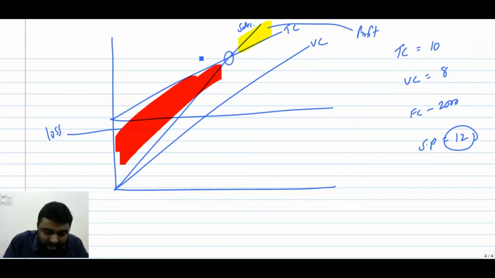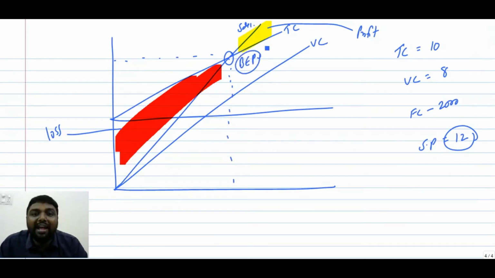The level where both the sales curve and total cost curve are the same, we call by a name: break-even point. So what is break-even point? Break-even point is the level of sales where your total cost is equal to total revenue. That means there is no profit and no loss.